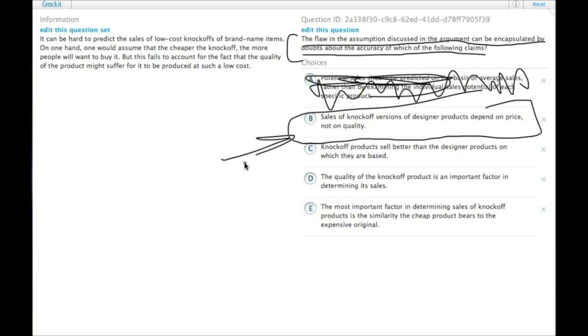So choice B is the argument within the argument that the argument is arguing against. I realize after I said that that may sound more confusing. This is the first half. This is sentence number 2, and the argument comes in sentence number 3. So choice B is the answer.